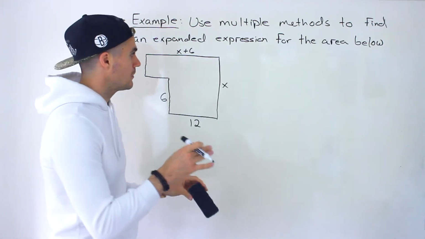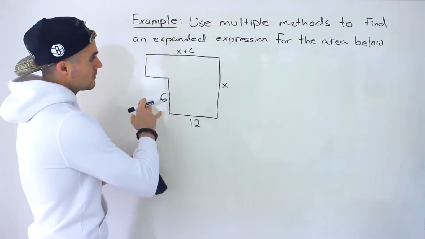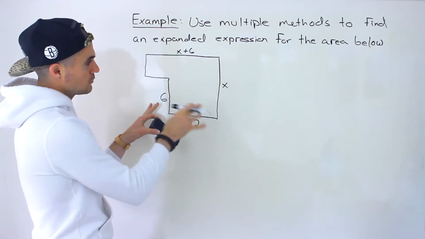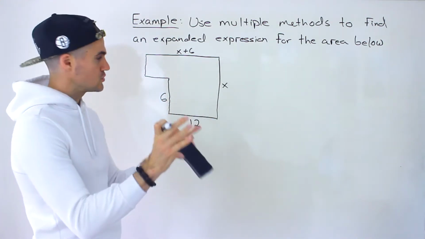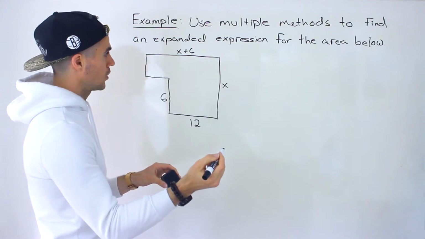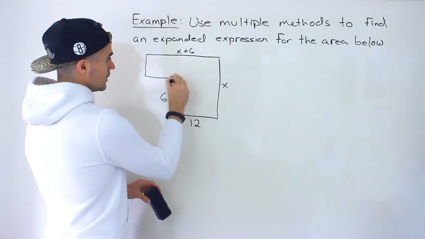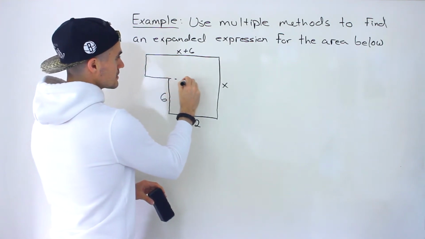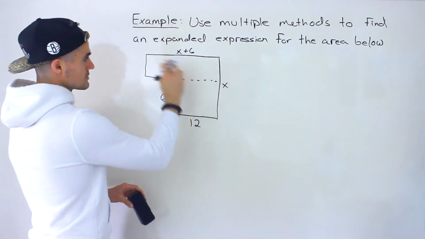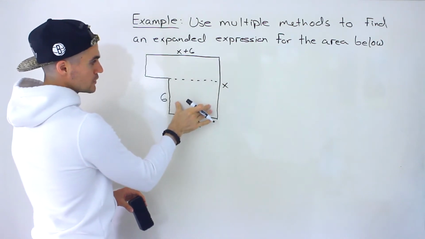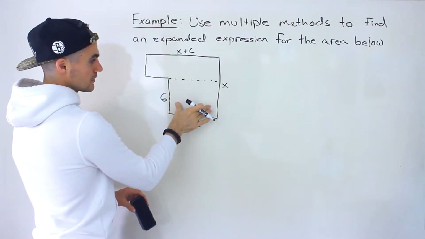the same. And if you remember, the way we were doing this was we were taking a shape like this and splitting it up into multiple shapes that we can work with. I'm going to show you a couple of different ways to do it. One way is, let's create two shapes like that. So we'll have this rectangle over here, and then we'll have another rectangle right here.